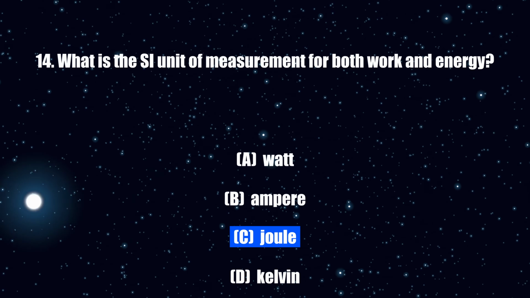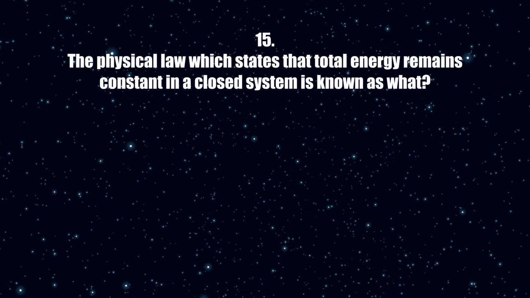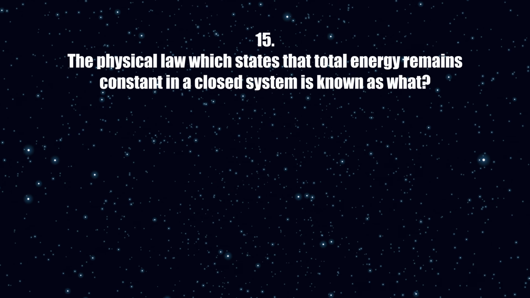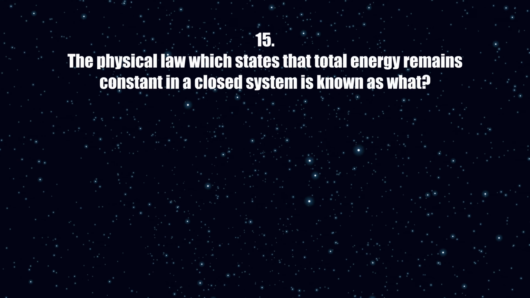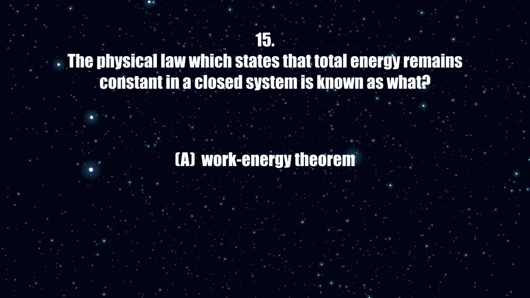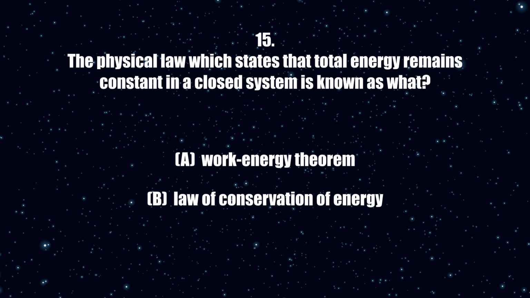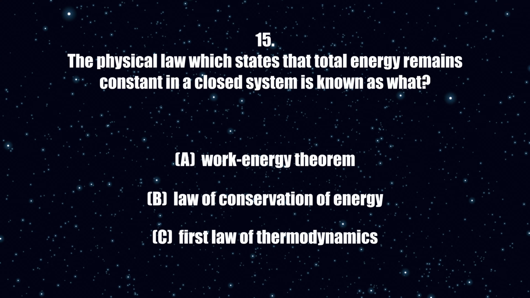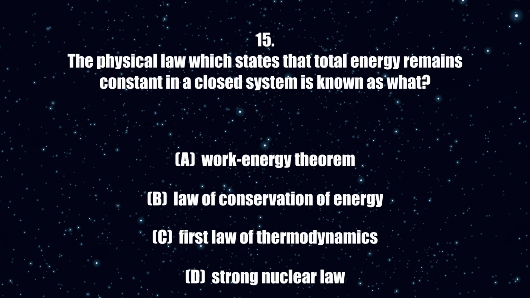The correct answer is C. 15. The physical law which states that total energy remains constant in a closed system is known as what? A. Work energy theorem. B. Law of conservation of energy. C. First law of thermodynamics. D. Strong nuclear law.